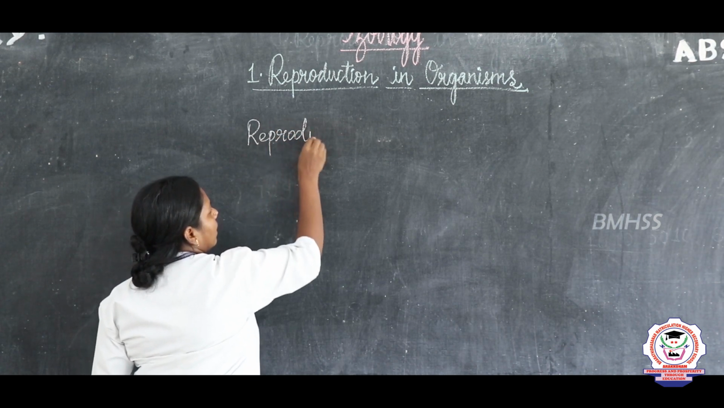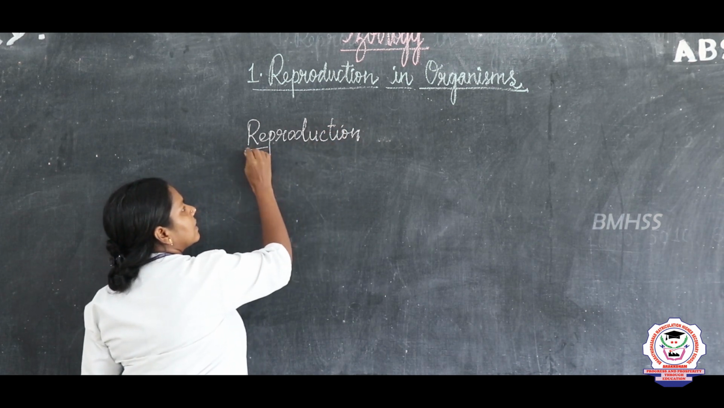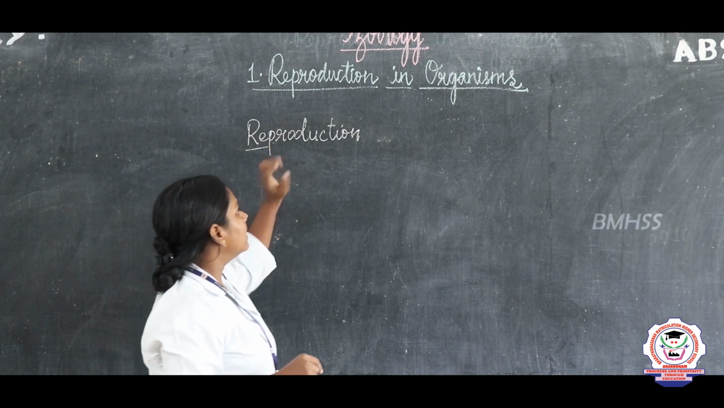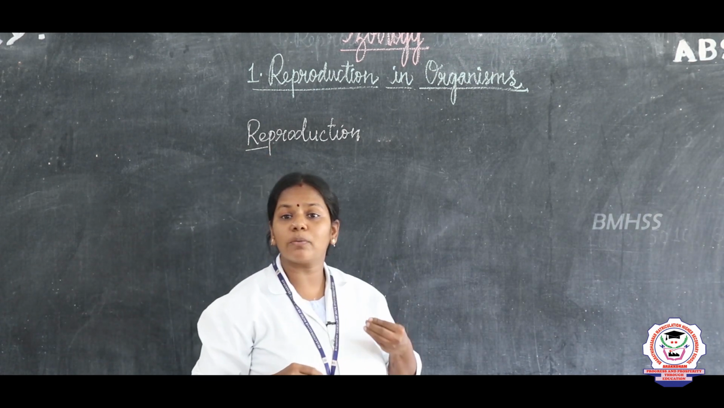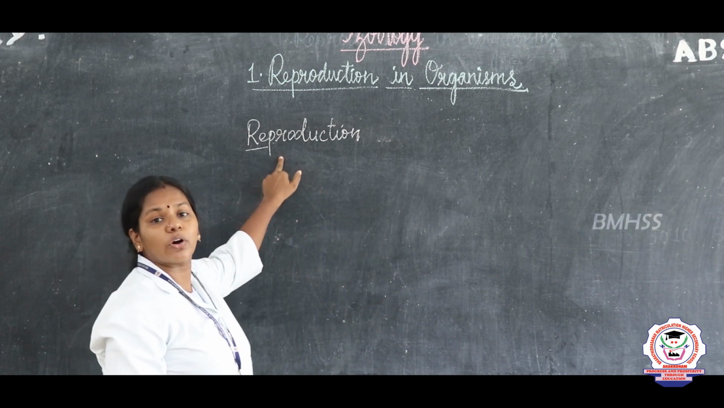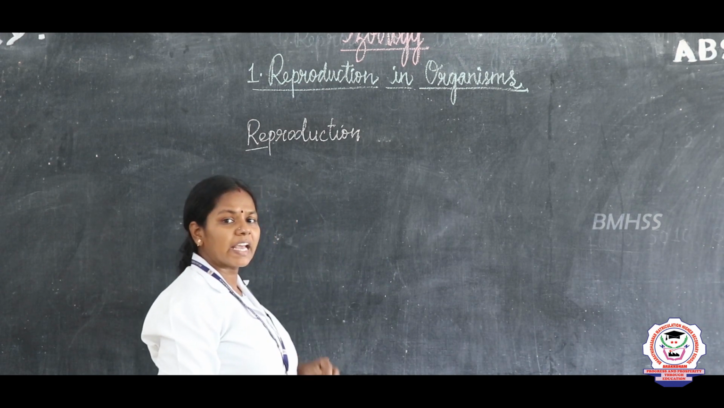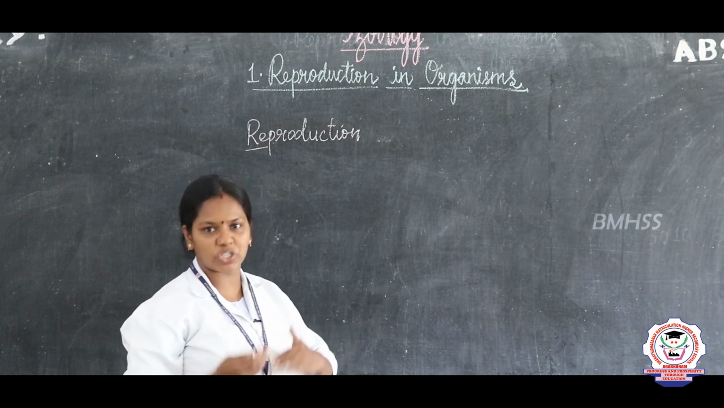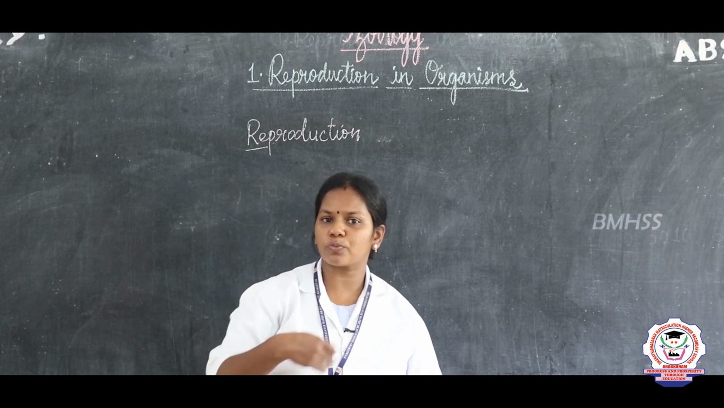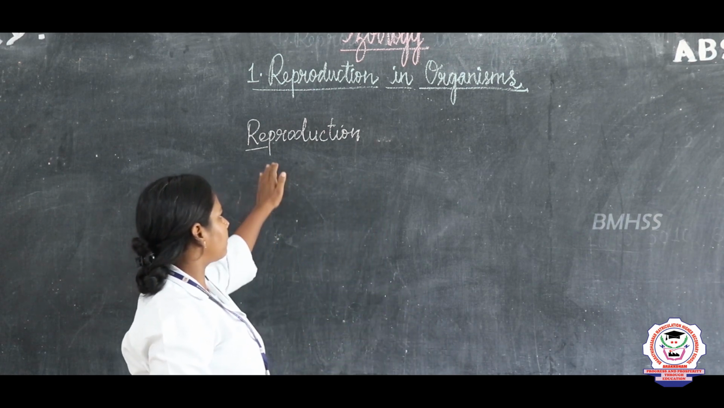reproduction, right? The organism produces the young ones is said to be reproduction, okay? And now I am going to tell you about the definition for reproduction. It is the capacity of the organism to produce its young ones. Okay, what is the young ones? A hen produces the chick, okay, and a cow produces a calf, and we human beings produce our next generation. This process we call it as a reproduction.